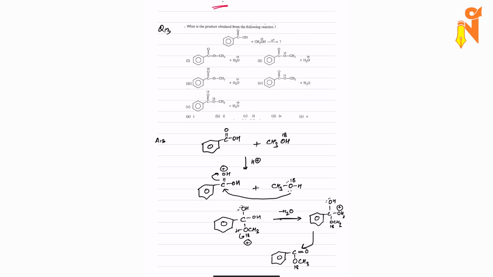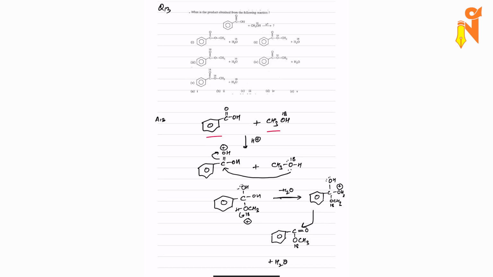Now let's talk about question number 13. In question number 13, what is the product obtained from the following reaction? So this is the reaction given. One is an acid, another is an alcohol. In the acidic medium, naturally it has to be an esterification reaction. We'll just quickly see it with the mechanism. So H plus will affect this oxygen, will form OH plus. At the same time, this alcohol will attack on this carbon, which is carrying a delta positive charge.